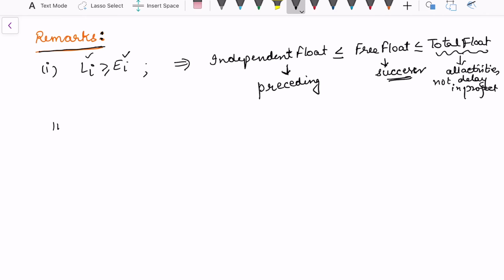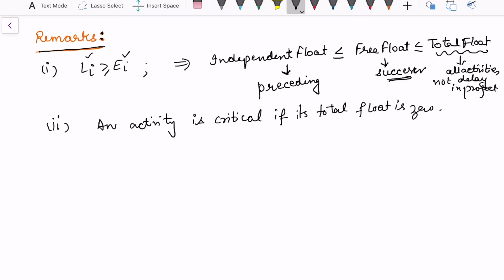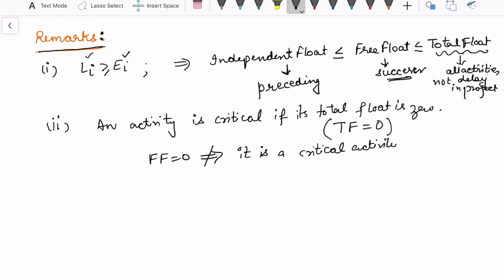Also, a second important thing that we can see from these float times is that an activity is critical if its total float is 0. Not only FF, but total float should be 0. Then we say that this is a critical activity. FF equal to 0 does not imply that it is a critical activity, because in FF we have only considered the time. So this is what we see.